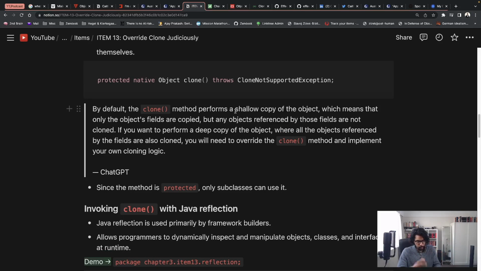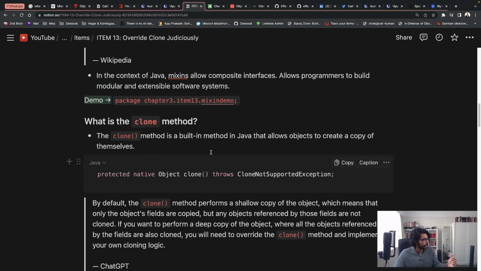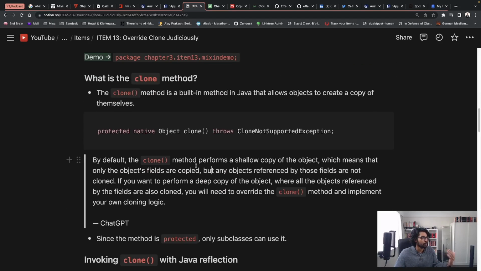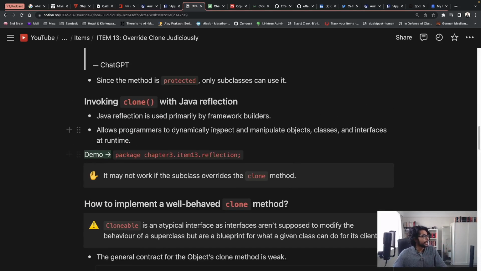So to understand the problem, we need to look at it in a bipartite way. The first part is that the object's clone method, in the superclass, is protected, as I stated here. And the second problem is the Cloneable interface is only a marker interface, as in it doesn't have any defined clone methods. So one potential solution is that we could invoke reflection in Java. We could invoke the clone method with Java reflection.